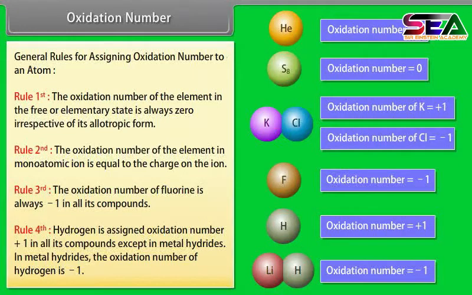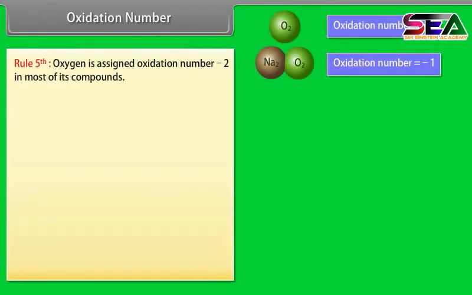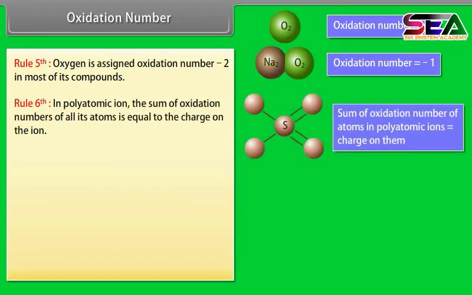In metal hydrides, the oxidation number of hydrogen is -1. Rule fifth. Oxygen is assigned oxidation number -2 in most of its compounds. Rule sixth. In polyatomic ion, the sum of oxidation numbers of all its atoms is equal to the charge on the ion. Rule 7th.